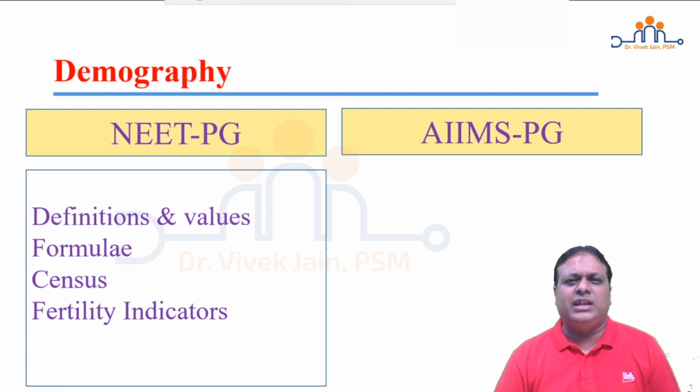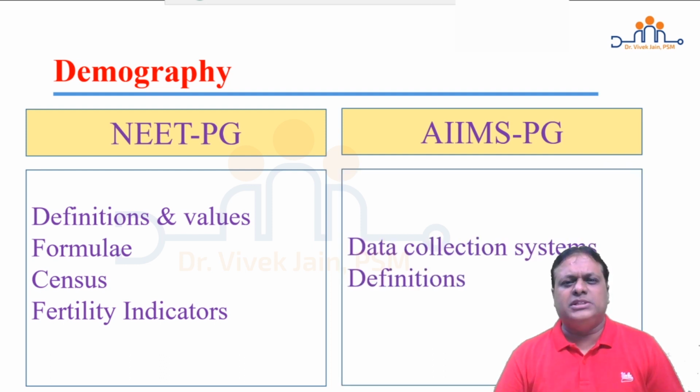Fertility indicators, definitely one question comes, that is mainly in the form of TFR, GRR, NRR. Along with that, age, sex or population pyramid should also be looked upon briefly. Stages of demographic cycle. India is in stage 3. Features of stage 3, late expanding stage, also need to be known.